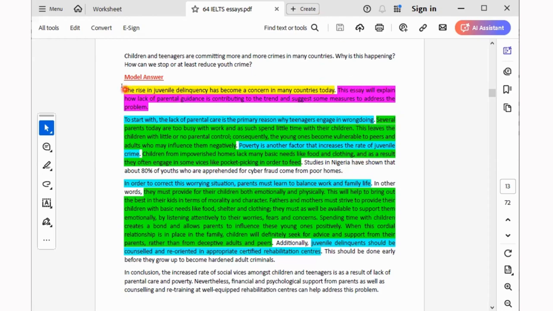So you just count the number of words that you write in a line, and then divide 250 by that number of words, so that you know the number of lines that you write. So what you just count is what? Just count the number of lines. That's how you know whether you have reached 250 words.